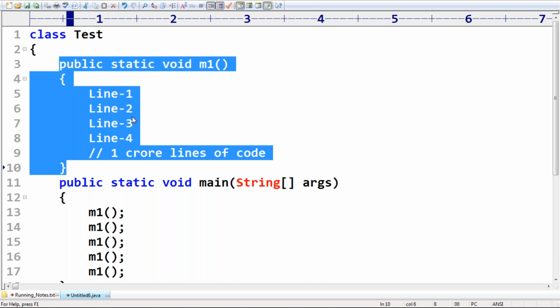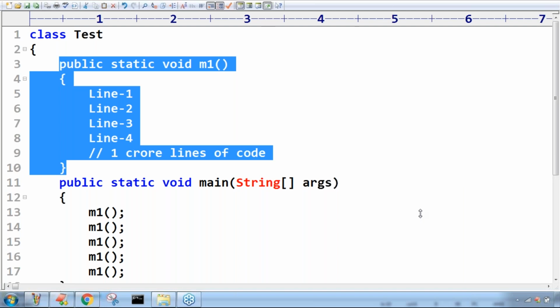The HotSpot JVM will store the converted machine code in some memory or buffer. Inside JVM memory only, the code will be there. One minute, there are one or two doubts. Yes, so basically we are calling the static method after the main method. Yes, obviously, because if it's a standalone application, the program is going to start from the main method only. That's why within the main method you are calling some other methods.